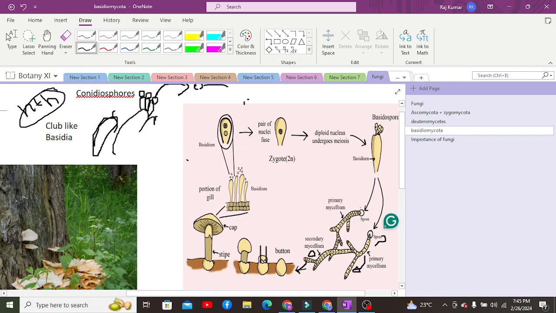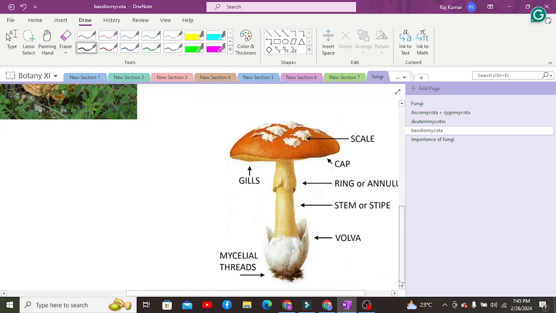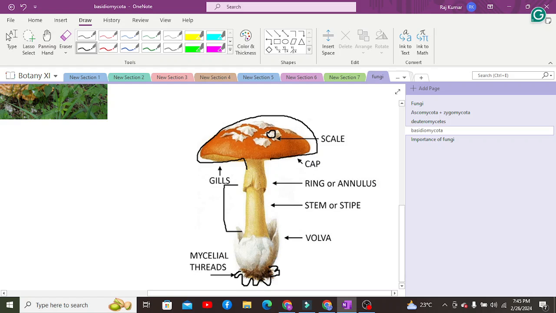And that fruiting body has a separate anatomy, how the fruiting body looks. When the fruiting body arises, it has a stalk. This is a stalk, or in other words you can also call it a stem or stipe. Down towards it there are mycelial threads as well. The upper region is known as the cap. Some species have scales over the cap, but some do not. Some also have a ring-like structure on their stem, which is known as the ring or annulus.